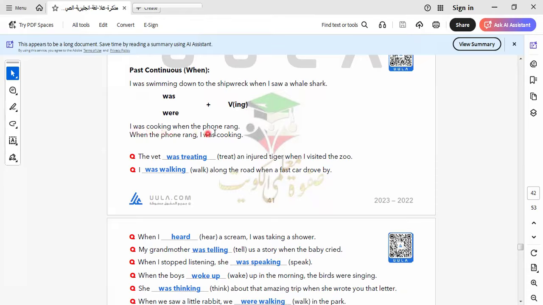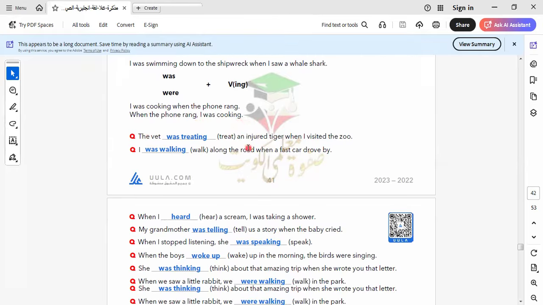I was cooking when the phone rang. So the short action is "the phone rang." What was I doing when the phone rang? I was cooking. So the long action here will be "was cooking." The two actions happened in the past, but one of them is longer than the other one. When the phone rang, I was cooking.